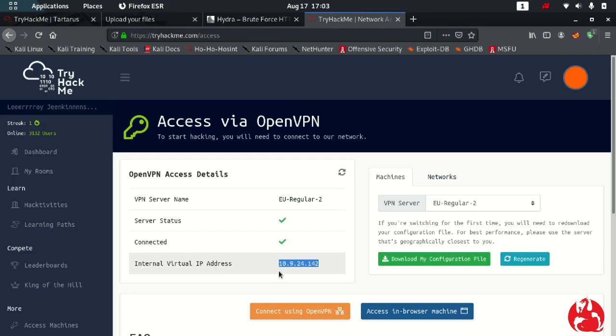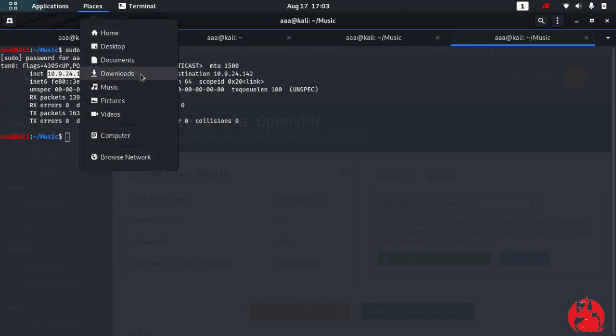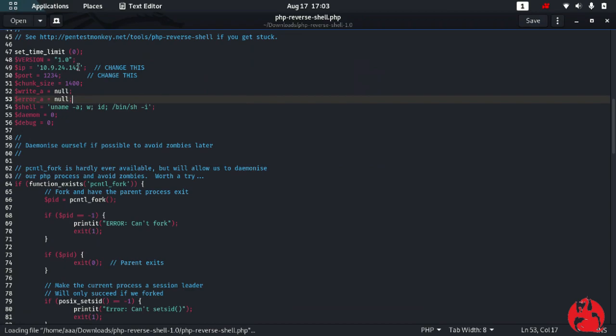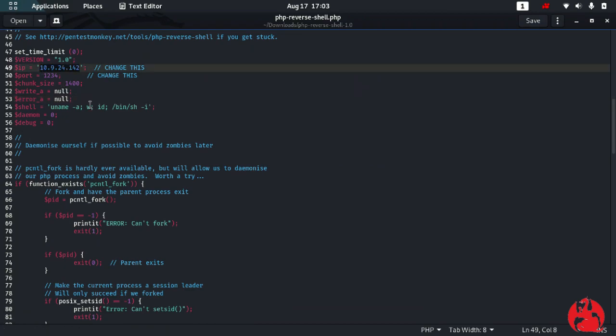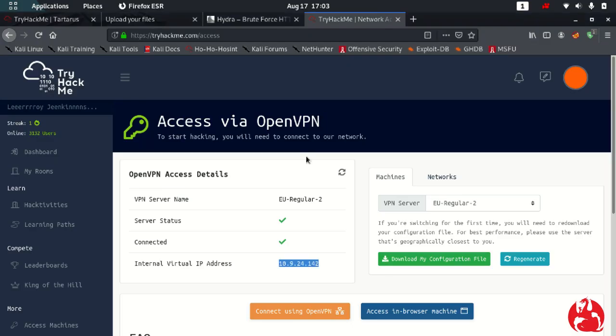I'll take my own IP address and go to this PHP reverse shell, and in this PHP reverse shell I need to update my IP address. Alright, after updating it, I need to press save and cancel. So I've updated it.